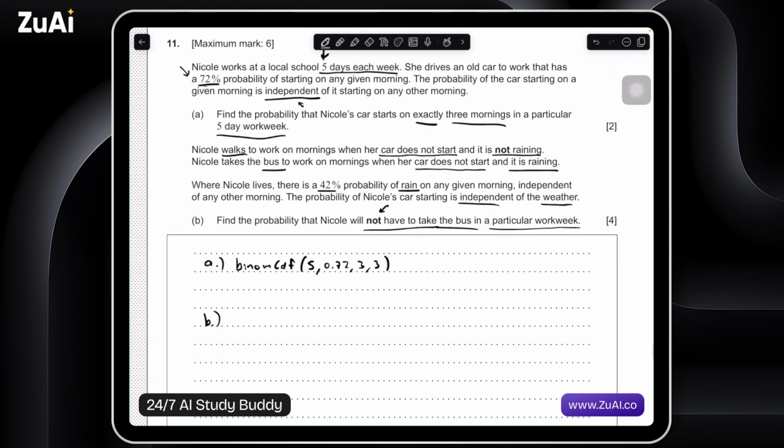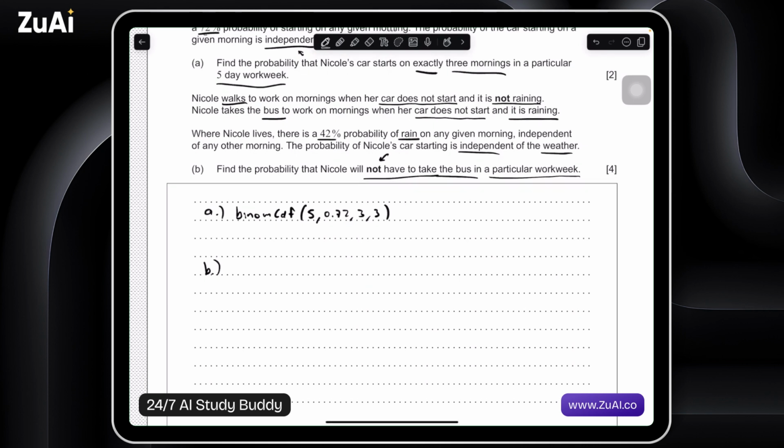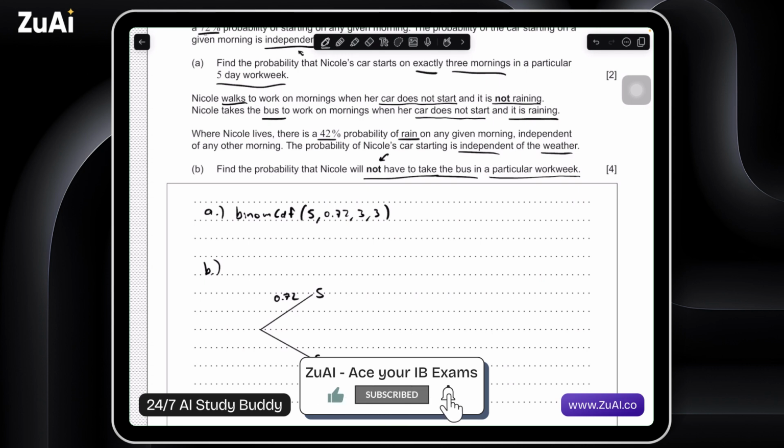So this is an interesting question. It's actually similar to the one before where we have this tree diagram where one of the branches actually stops in the end. So let's try to write this out from the very beginning and fill in a tree diagram. Often probability questions, if we can represent them graphically, unfold a lot easier. So let's give ourselves some space and write out a situation. Her car can either start or it cannot start. It starts 72% of the time, and that means it doesn't start 28% of the time.